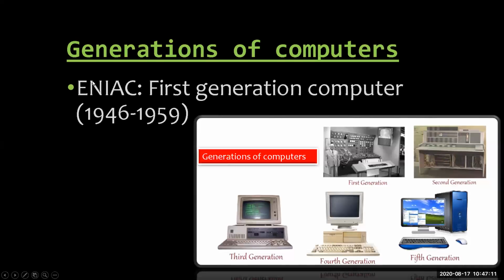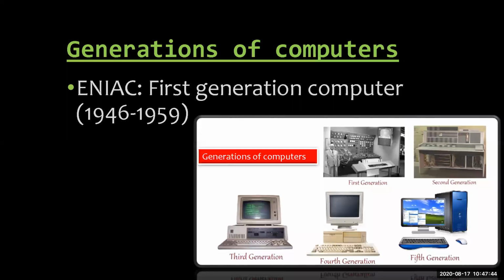The first generation of the computer is from 1946 to 1959. You can see in this picture the five generations of computers. This is the first generation here. Then there is the second generation. See how computers look in the second generation. Then in the third generation, the computer looks like this. Then the fourth generation, like this, and this is the fifth generation, which we are using now. The fifth generation is very much advanced compared to the first, second, third, and fourth generations.